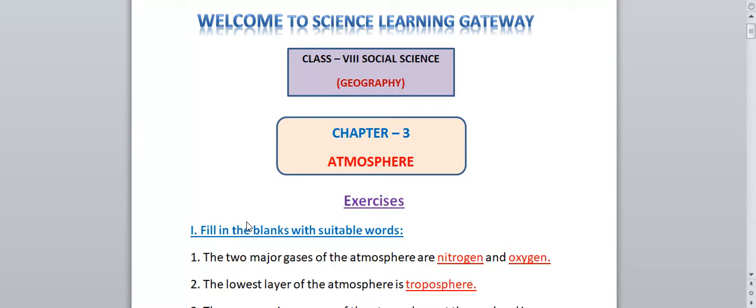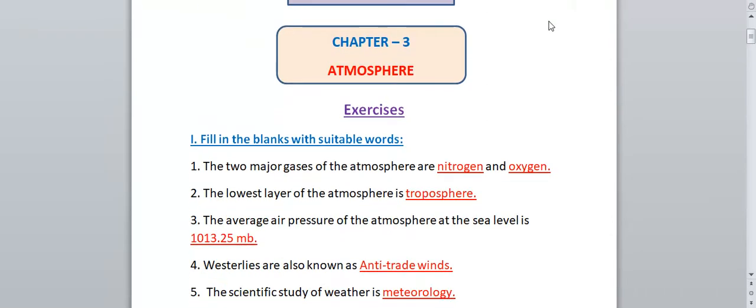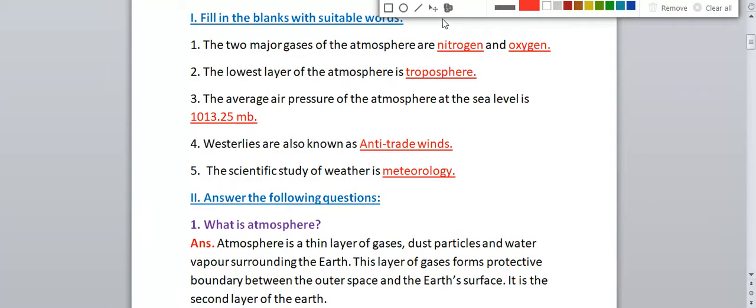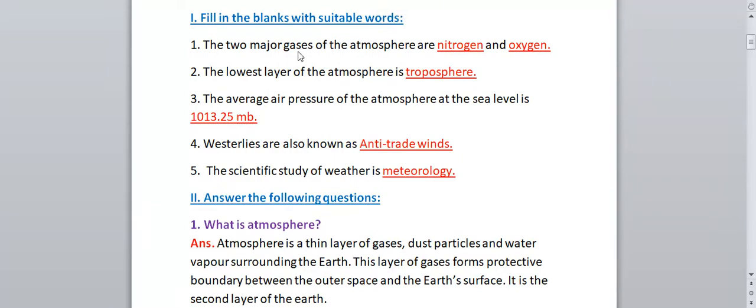So let's get started with the exercise question answers of chapter number 3, atmosphere. First we have fill in the blanks. Okay, first question is fill in the blanks. So let's see what are the fill in the blanks given in this question.